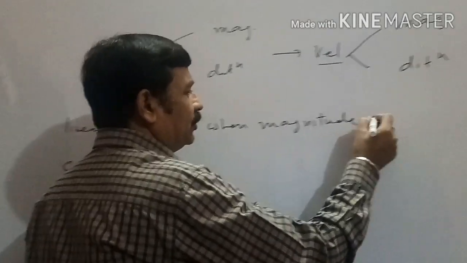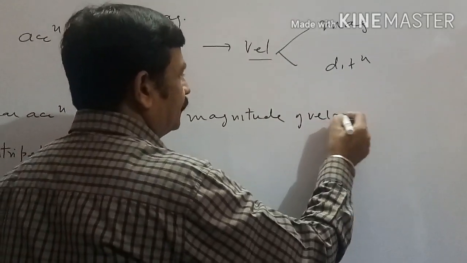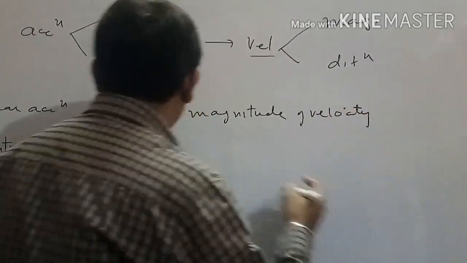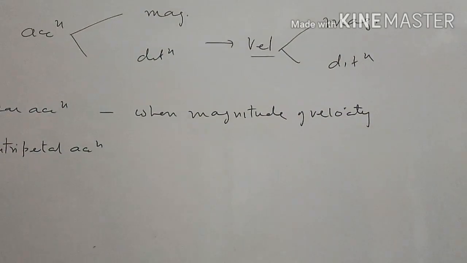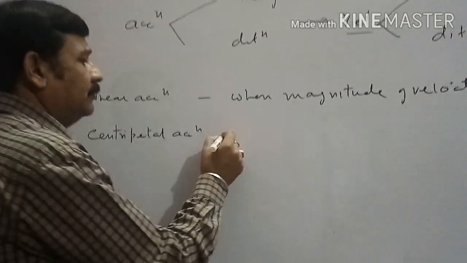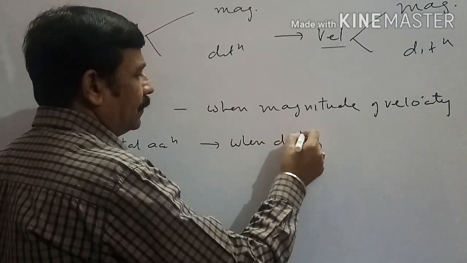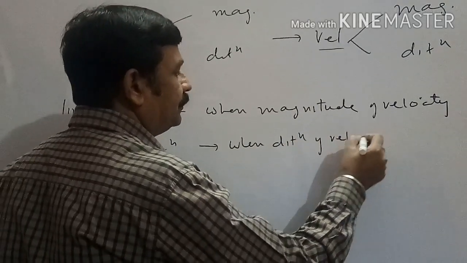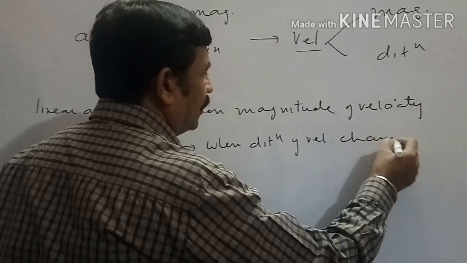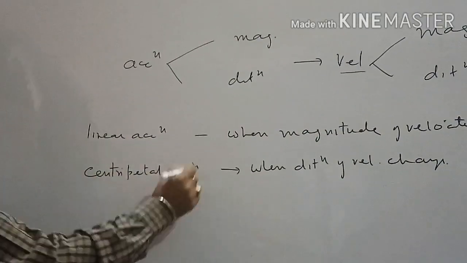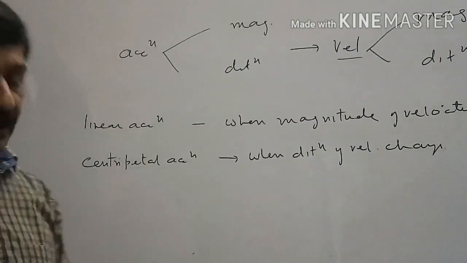When magnitude of velocity changes, then body consists of linear acceleration, and when direction of the velocity changes, then body is said to be having centripetal acceleration.